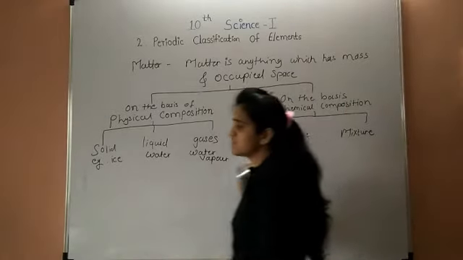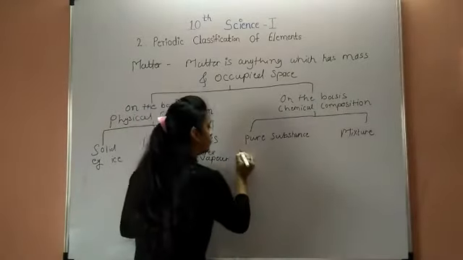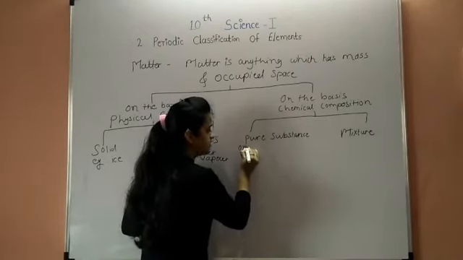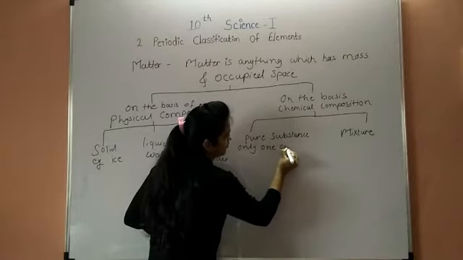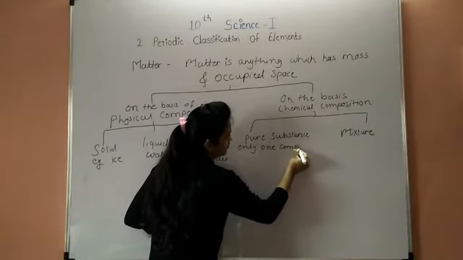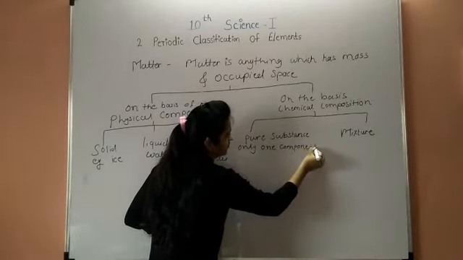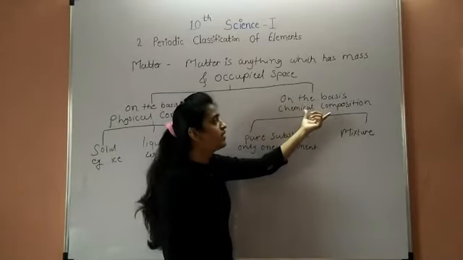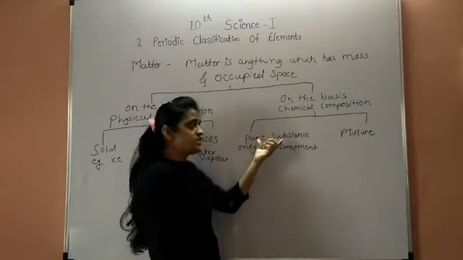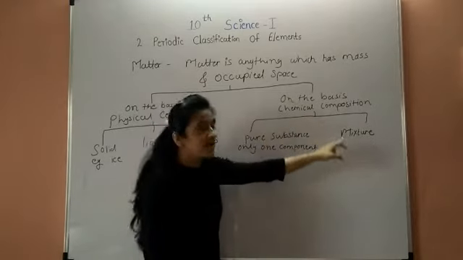A pure substance is made up of only one component or only one substance. So matter can be classified on the basis of chemical composition: first pure substance and second mixture.